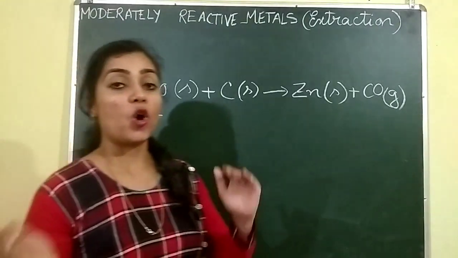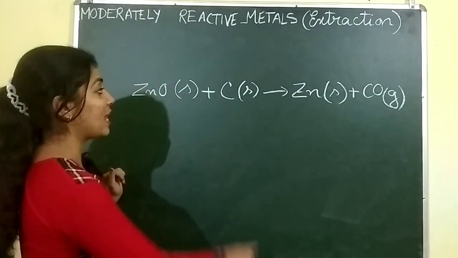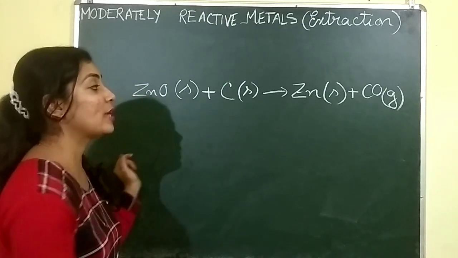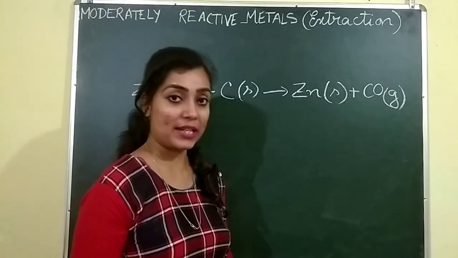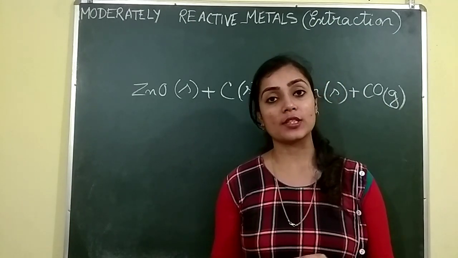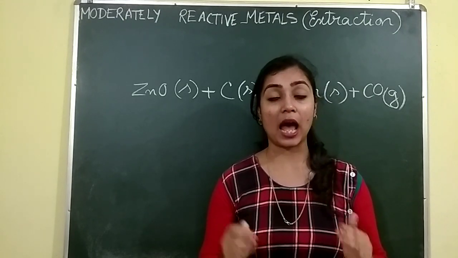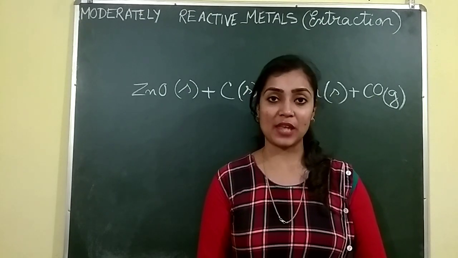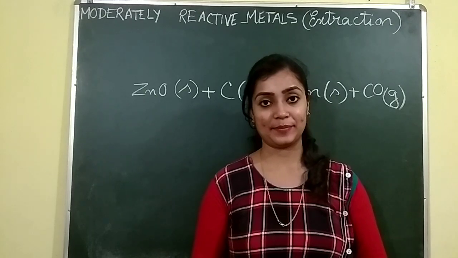After the oxide of the metal is formed, it has to be reduced to the metal, and that reduction is done with the help of carbon. So zinc oxide is reduced by carbon to get metallic zinc, and carbon monoxide gas is released. In case of highly reactive elements, sometimes we don't use coke or carbon to reduce it. In those highly reactive elements, out of the moderately reactive metals, displacement reaction can even be used to convert the oxide of the metal to pure metal.